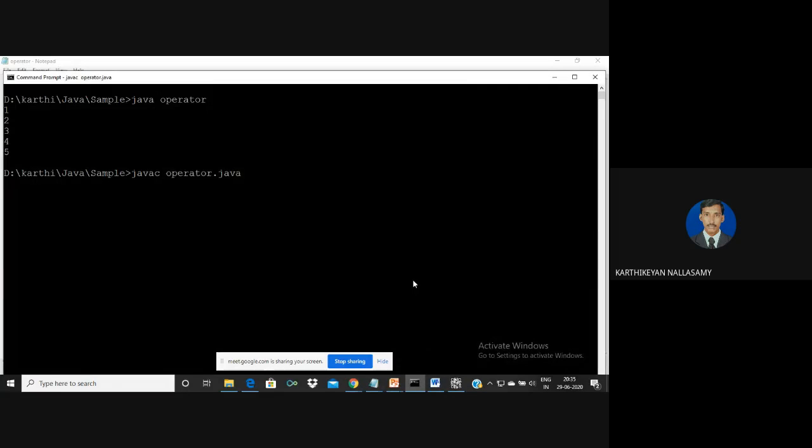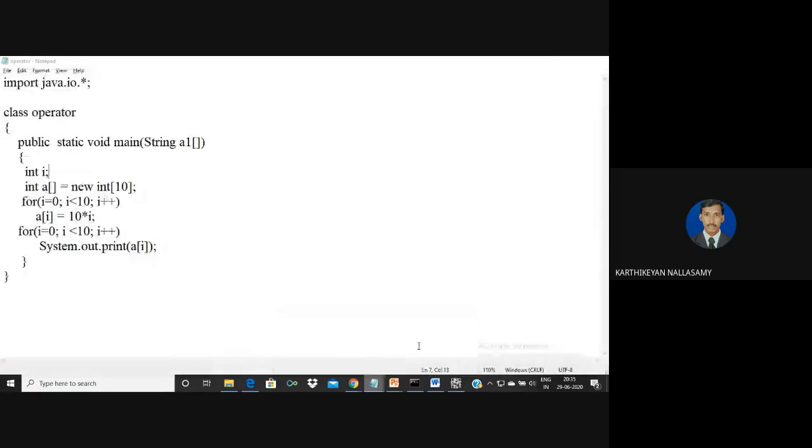Now I compiled the program. I'm waiting to see whether there is any error or not. There is no error, so the class file will be created automatically with the name of the class. It will display 10, 20, 30 like this because I used print, not println. If I use println, it will be displayed one by one.